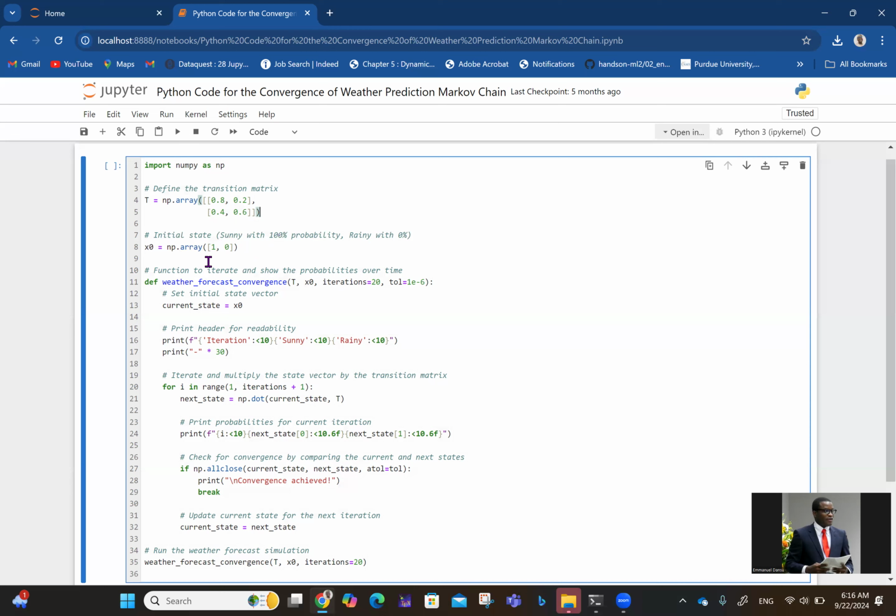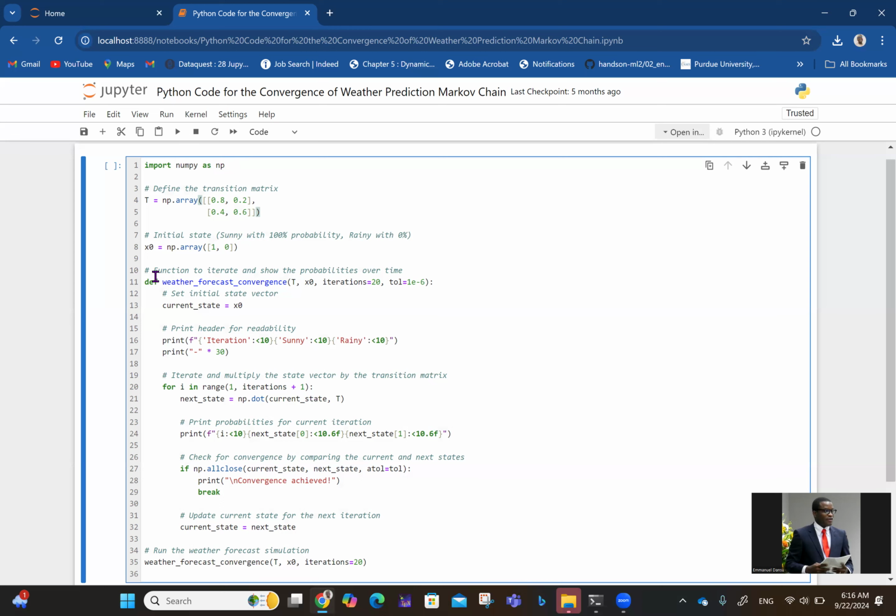Of course, you can see np.array. np.array means you're calling a function called array from the NumPy library. So these are the basic two things. Now you have the state and you have the transition matrix. Every other thing is just some Python stuff.